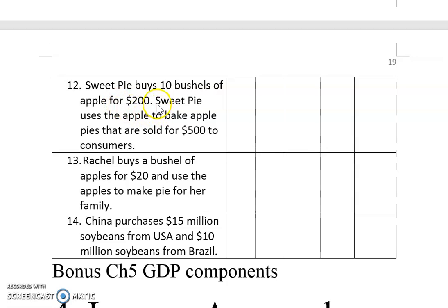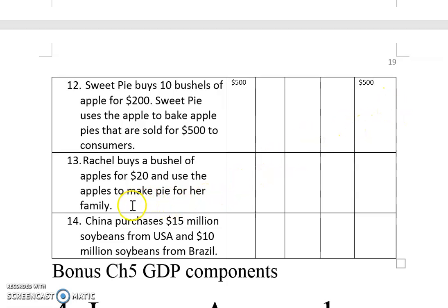That is an intermediate good, isn't it? Because this apple turned out to be apple pies. So because of that, intermediate good doesn't count, and we only add $500 under consumption. So because of that, GDP goes up by $500.